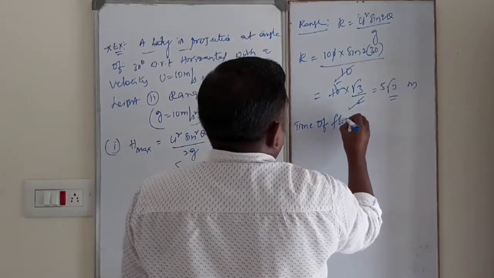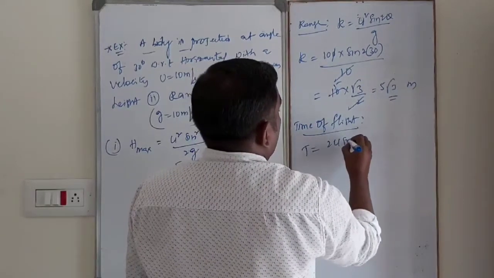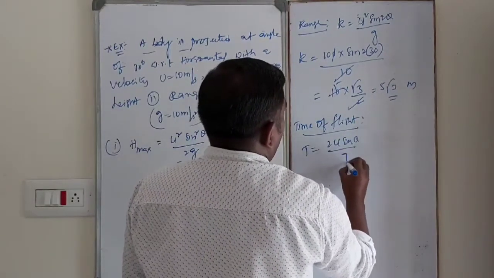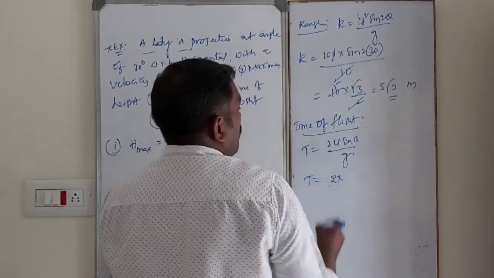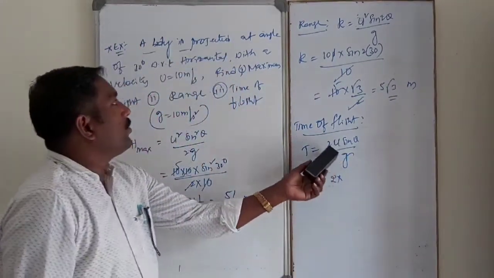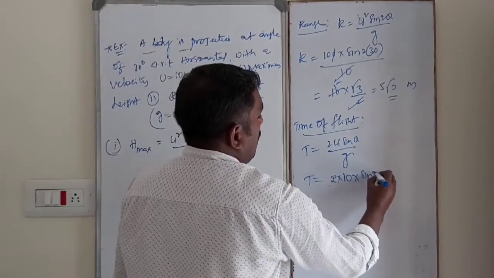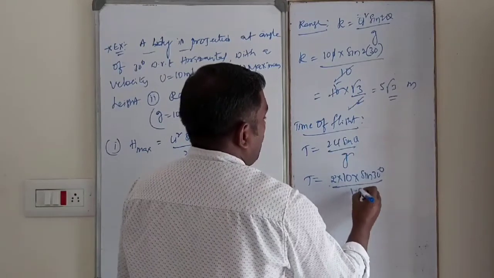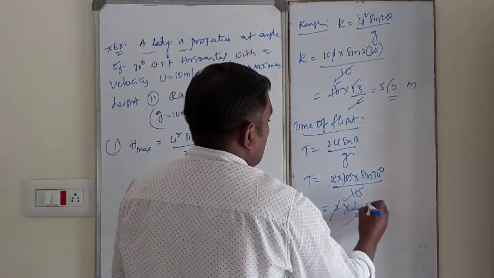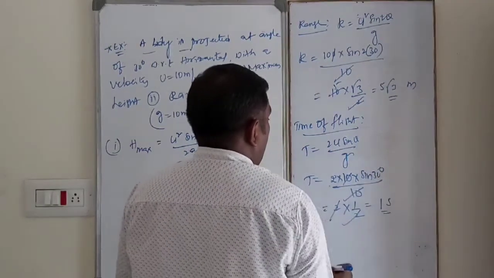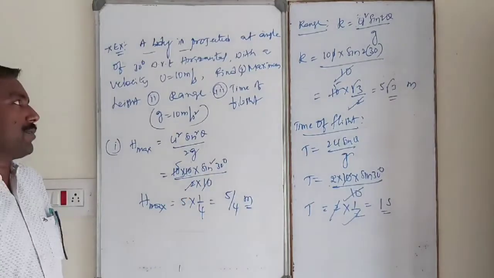Next, similarly, time of flight. T is equal to 2u sin theta by g. T is equal to 2 into u, and the value of u is 10, into sin 30 degree by g value 10. Cancel out. 2 into sin 30, which is 1 by 2, is equal to just 1 second. This is the time of flight in case of oblique projectile.